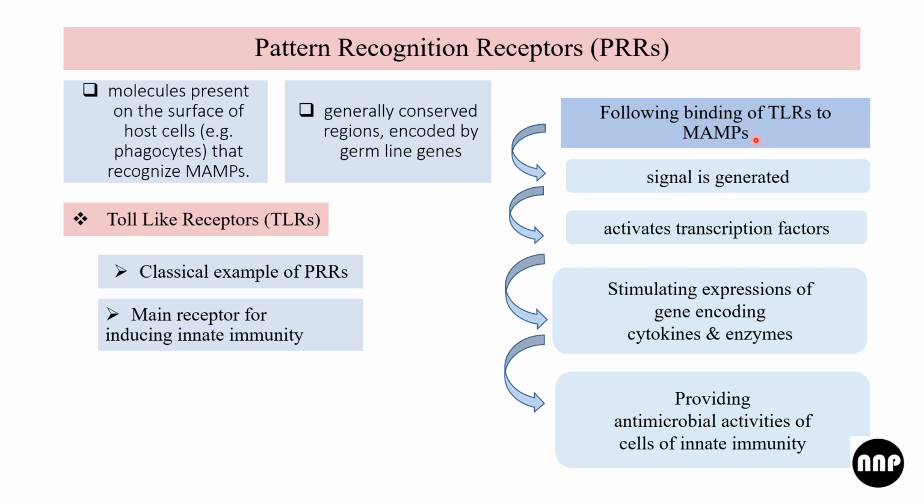Following binding of TLRs to MAMPs, a signal is generated, which activates transcription factors, stimulating expression of genes encoding cytokines and enzymes. So cytokines and enzymes will be produced, and these cytokines and enzymes will provide antimicrobial activities. Toll-like receptors are the classical example of PRRs. These are the main receptors for inducing innate immunity.